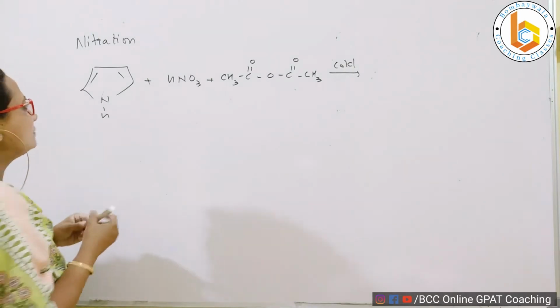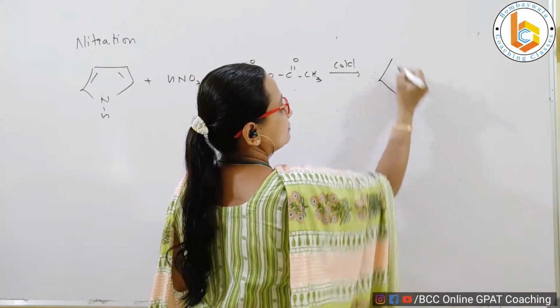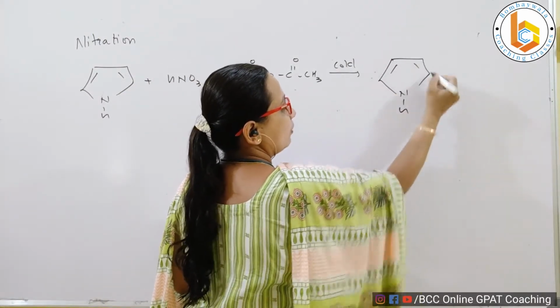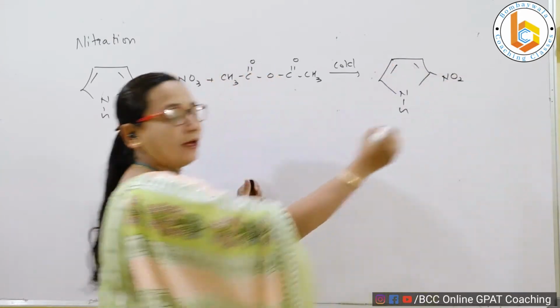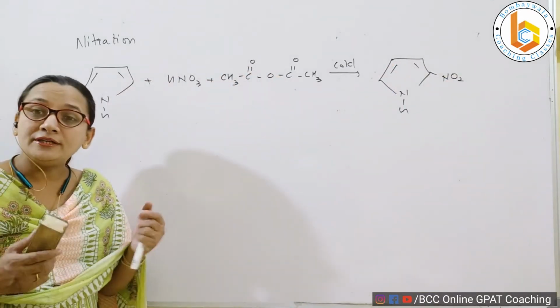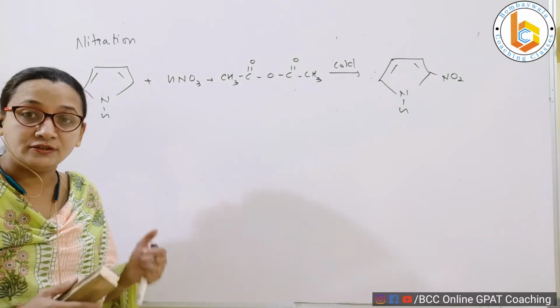And what do I get? Simply nothing but this is my pyrrole, and on my pyrrole I get what? 2-nitropyrrole. Right?